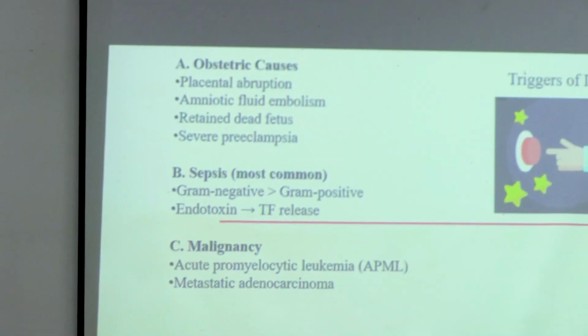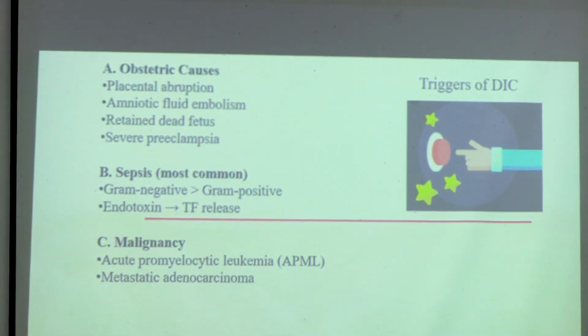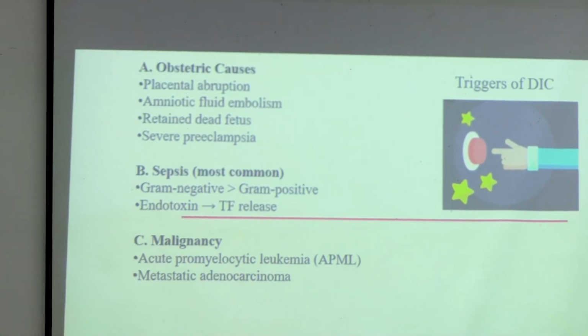The third triggering factor can be malignancy or cancers. The first malignancy that is very much associated with DIC is acute promyelocytic leukemia. Sometimes you can get an MCQ asking in which leukemia the chances of DIC are more. Let's say the options are Hodgkin lymphoma, acute myeloid leukemia, B-ALL, and acute promyelocytic leukemia.